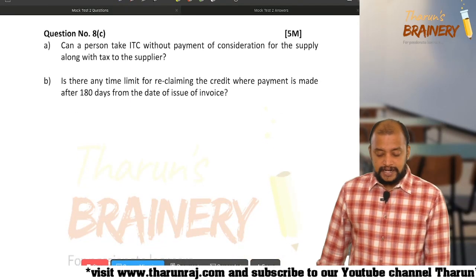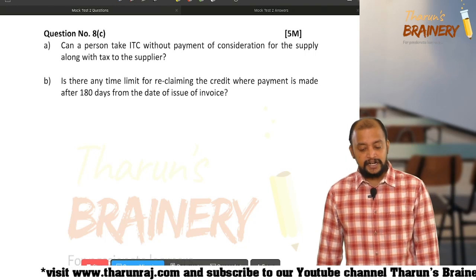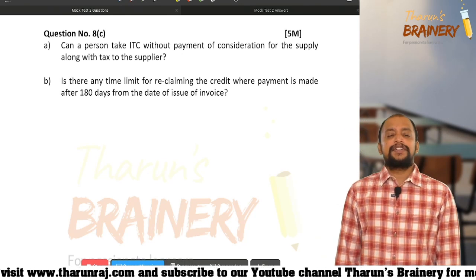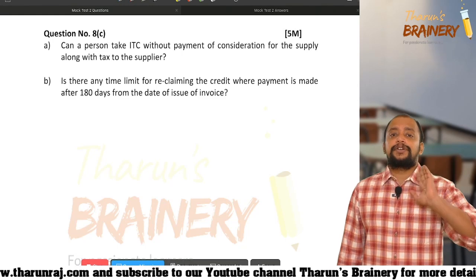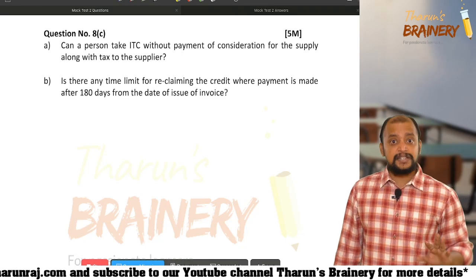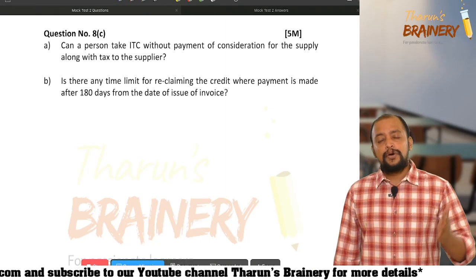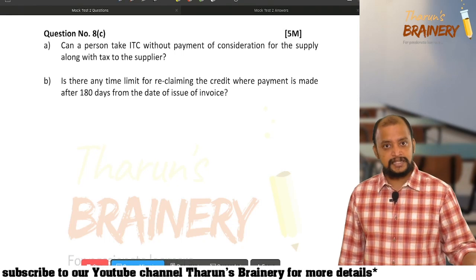Question number 8C, 5 marks. Can a person take ITC without payment of consideration for the supply along with tax to the supplier? Yes. So we need to write section 16 subsection 1 and 16 subsection 2, conditions for availment of ITC. It does not prescribe any condition that the recipient can avail the ITC only when the payment is made to the supplier, that is amount plus tax.